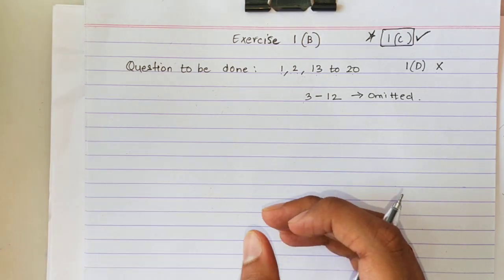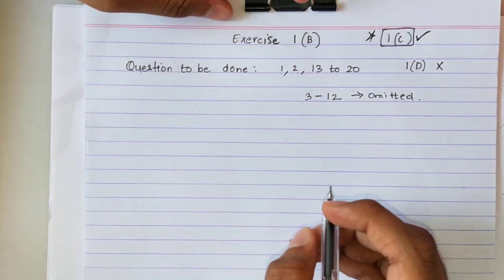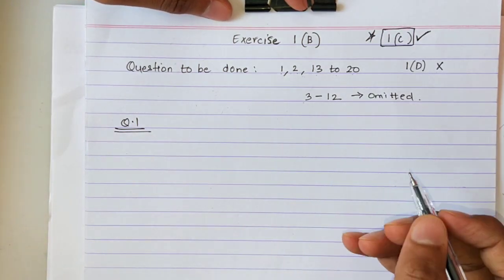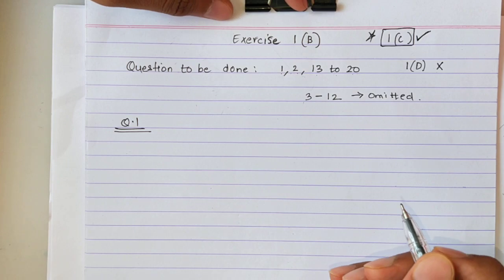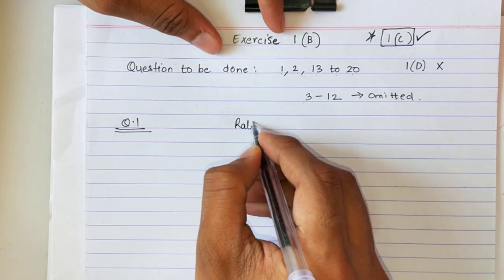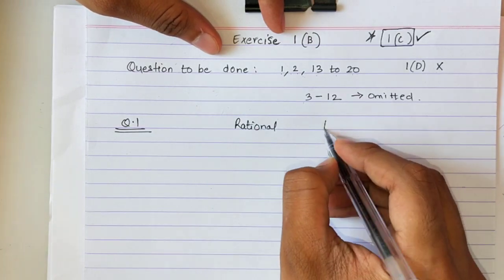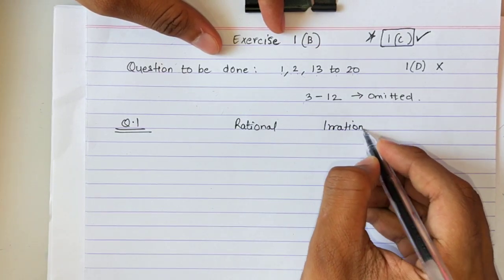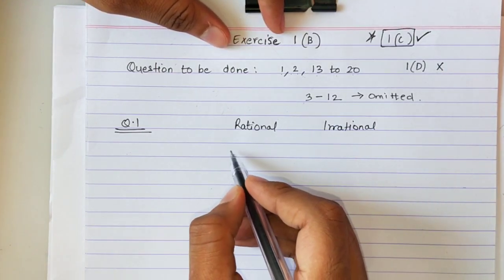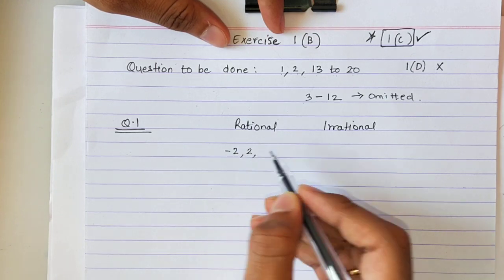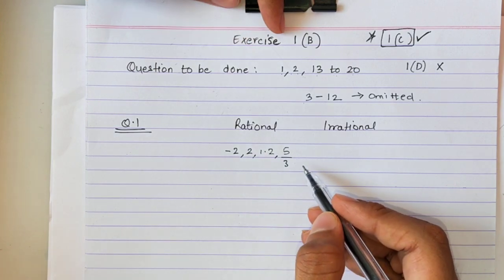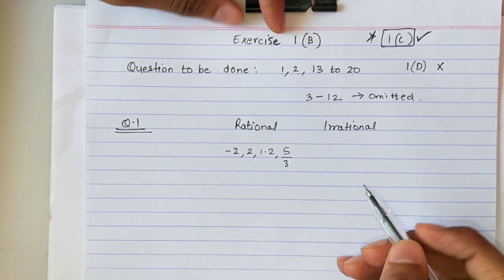Initially, in question number 1 of this exercise, they are only asking you to state whether the following numbers are rational or not. So for your quick revision, what are rational and what are irrational numbers? I told you rational numbers are numbers like -2, 2, 1.2, 5/3. All these types of numbers are rational numbers. But what are irrational numbers?